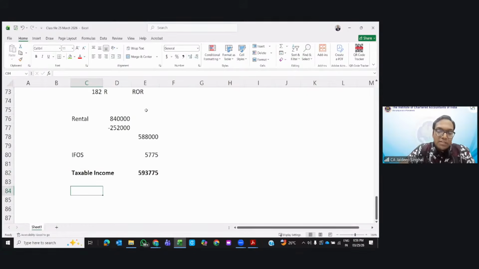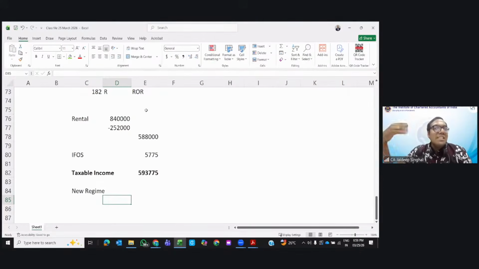Can you compute the tax under the new regime? I can tell you the answer without even calculating. See, it is an MCQ, so you don't have to solve it entirely. You just need the final answer. Save your time.